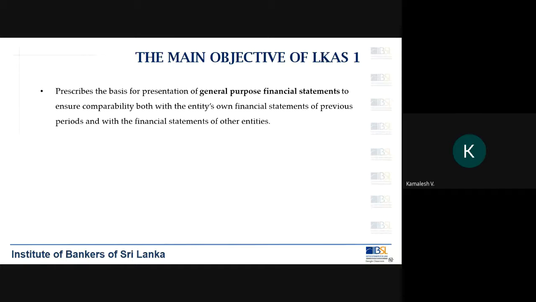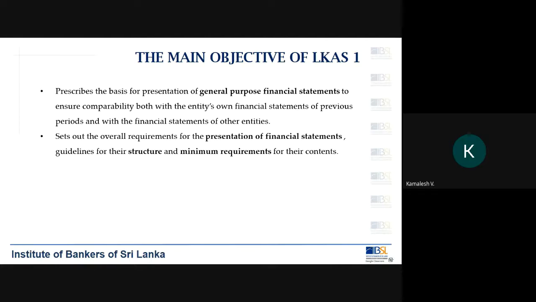What is one? It is with your own company's prior periods. Secondly, it should be comparable with other entities or other companies. Those are the two main objectives of LKAS 1. What is a general purpose financial statement? I'll come to that in a short while.